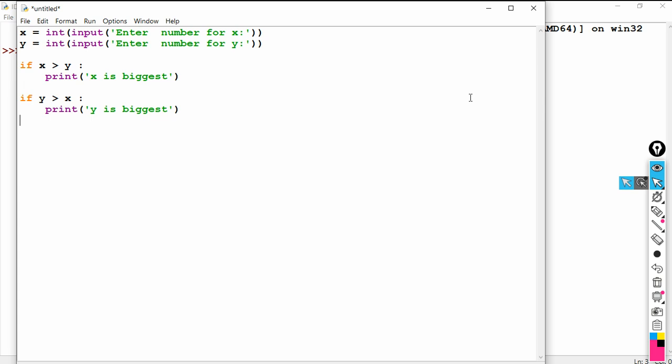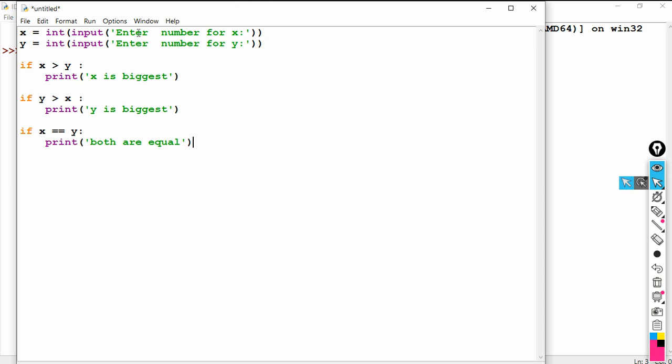Okay, so again get back, press enter. Suppose both are equal, if x is equal to y, what happens if x is equal to y, then print, I can say that both are equal. Yes, I can also write this condition. Okay, so this is how it is going to work.